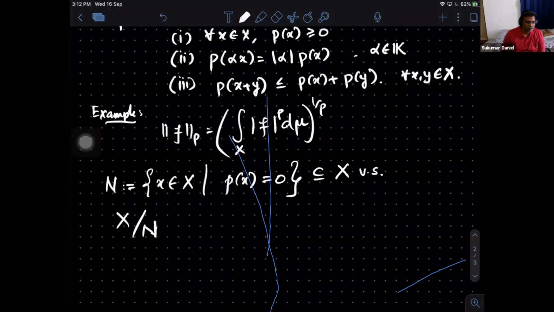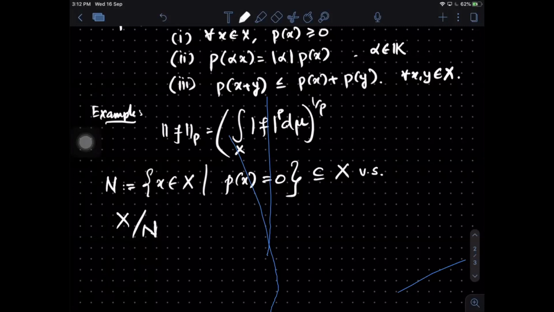Prachi, why is it a subspace? Sir, because 0 is there in N, and if we had two functions which are identically 0, then their sum is also identically 0. No, not two functions, two elements in N. Yeah, two elements in N. Then if P of X1 is 0 and P of X2 is 0, then their sum is also 0.